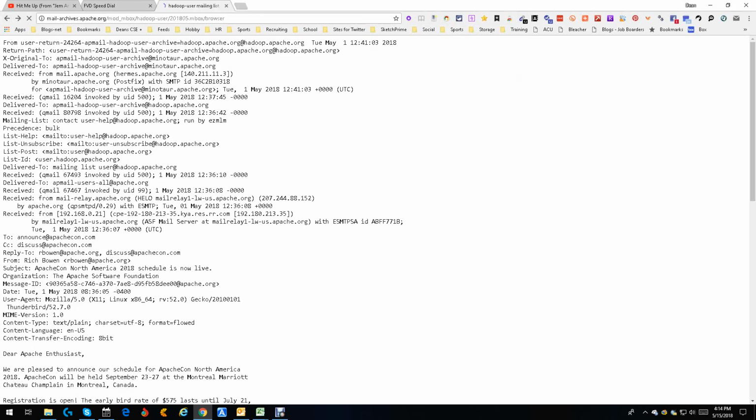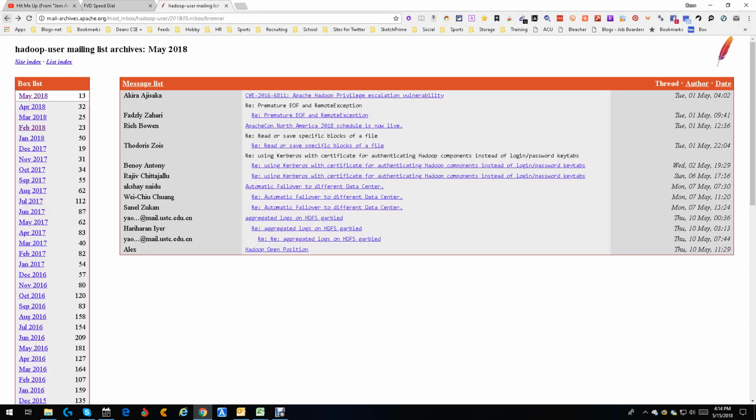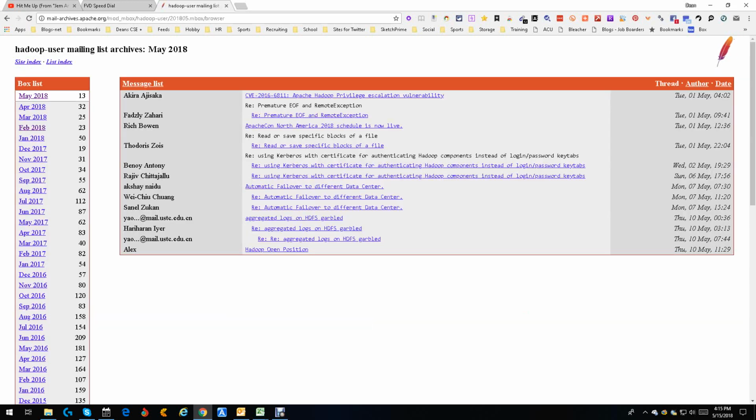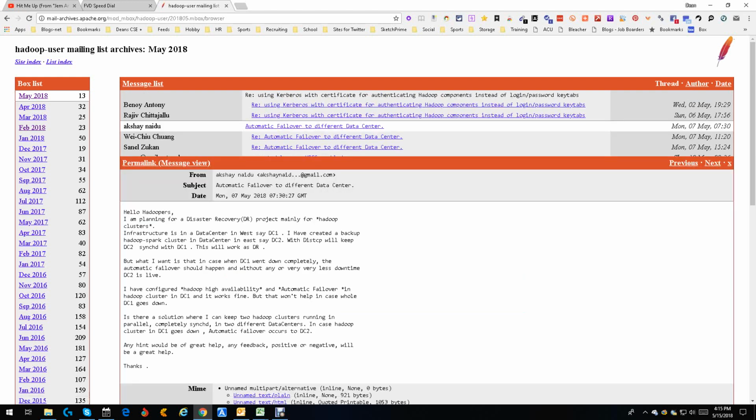Okay, so let's get out of this specific one. I'm glad I came here because it's always good to see what's going on. We're going to still stay within May because May is where we want to be, but we want to get out of that particular one. We want to get into something where it looks like there's some activity going on. This one, using Kerberos with certificate of authenticity. I don't see anything up there. Automatic failover to different. Well, there's at least three people. Let's go ahead and pick that one.